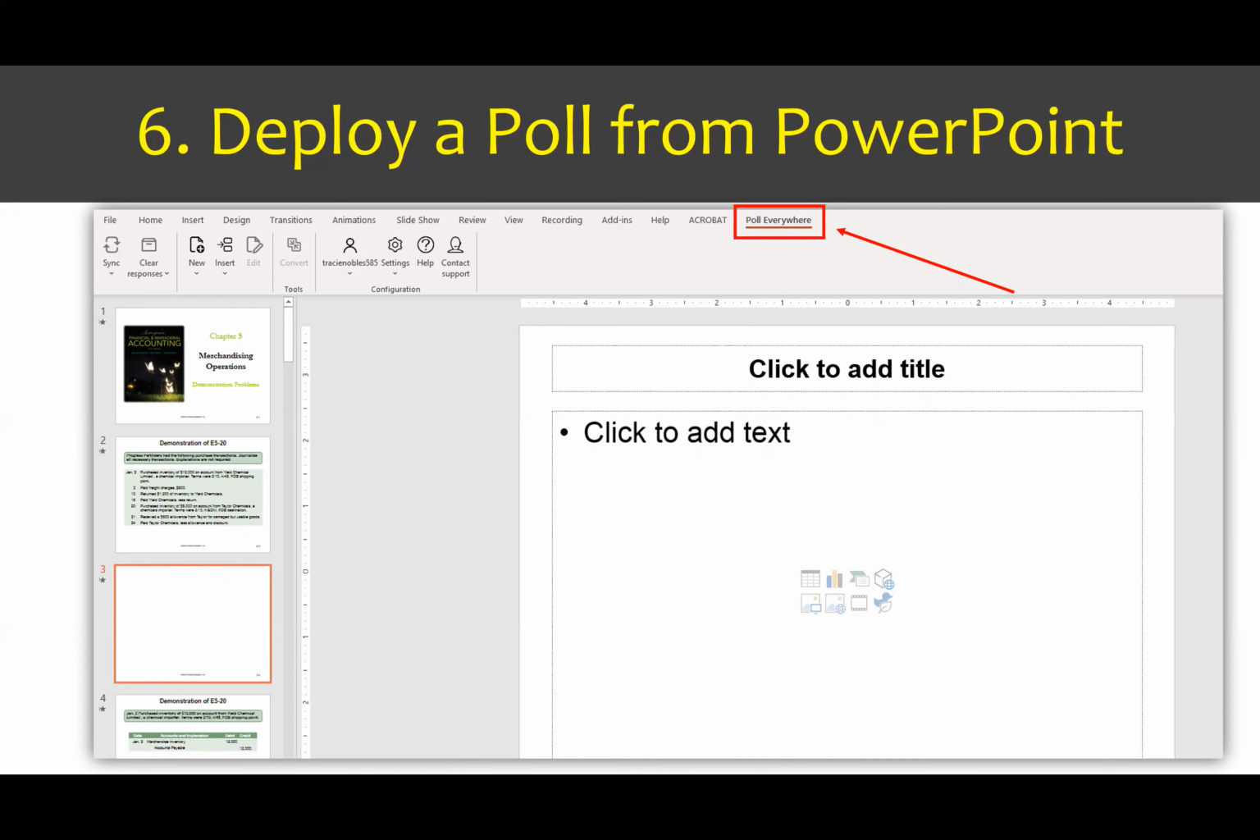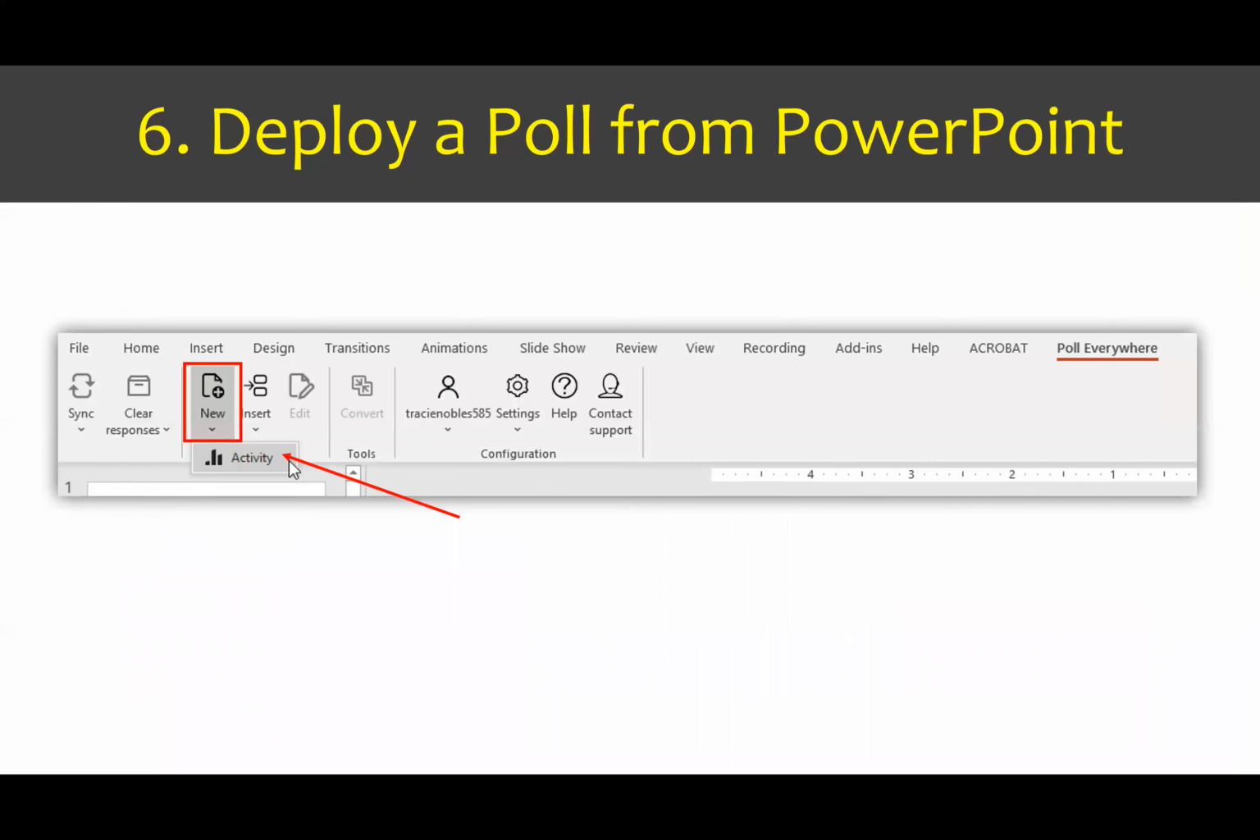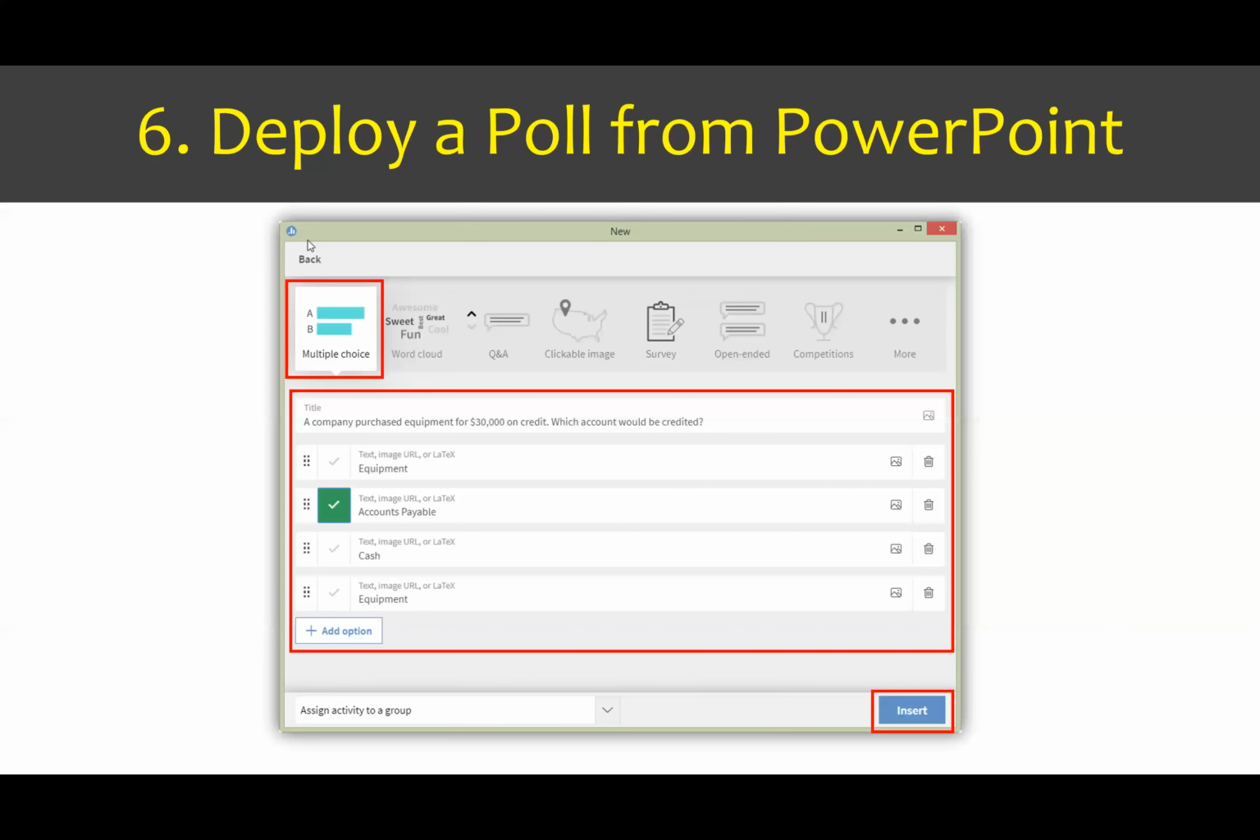Once you've done that, when you open up PowerPoint, you're going to see a new tab on the PowerPoint toolbar, and that tab is the Poll Everywhere tab. You'll click on the Poll Everywhere tab, and then the next thing you're going to do is click on New Activity. Poll Everywhere calls a poll an activity. When you click that New button and select Activity, it allows you to decide what type of poll question you want to deploy.